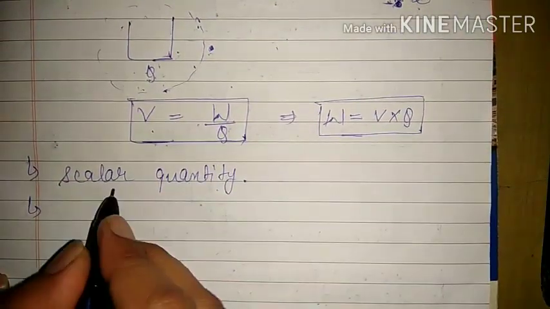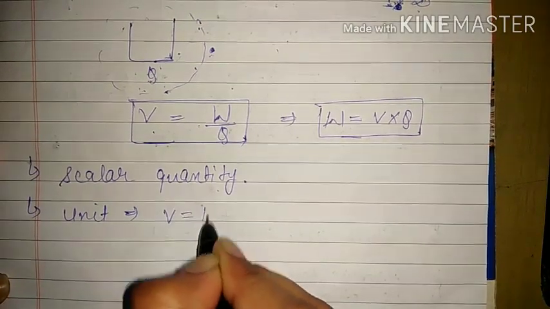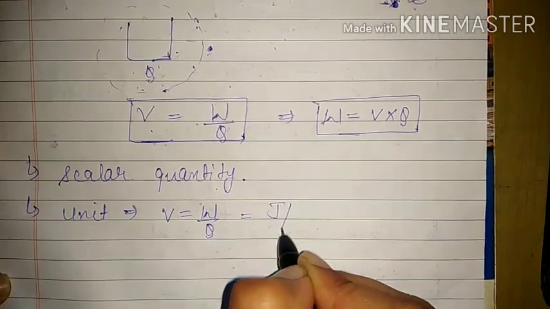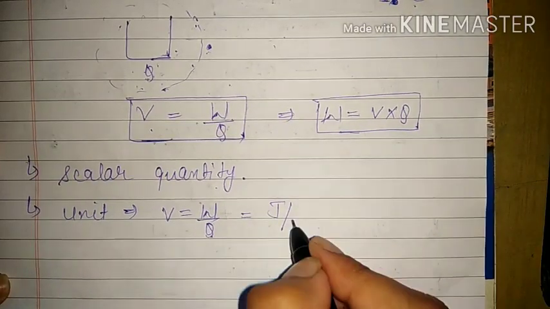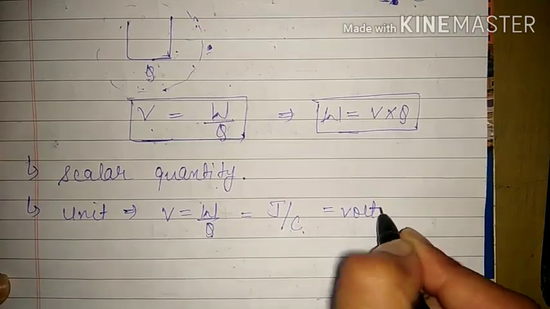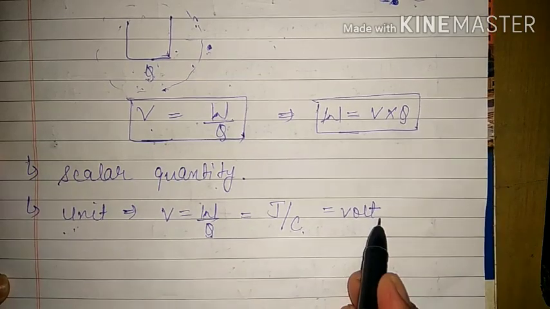Now if we talk about its unit, then we know that V is equal to W upon Q. W has SI unit as joule, and Q, that is charge, will be coulomb. Joule per coulomb is known as volt. So the SI unit of electric potential is volt.